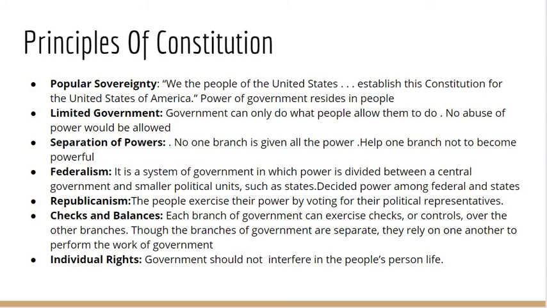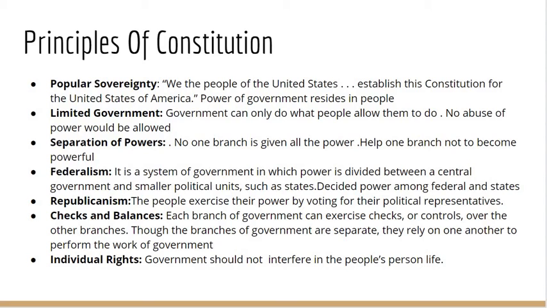Checks and balances. How is power evenly distributed? Baron de Montesquieu, an 18th-century French thinker, wrote, "Power should be a check to power." His comment refers to the principle of checks and balances. In the principle of checks and balances, each branch of government can exercise checks or controls over the other branches. Though the branches of government are separate, they rely on one another to perform the work of government.